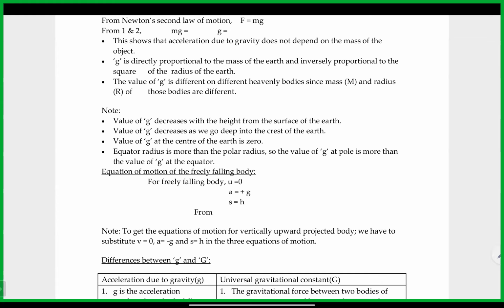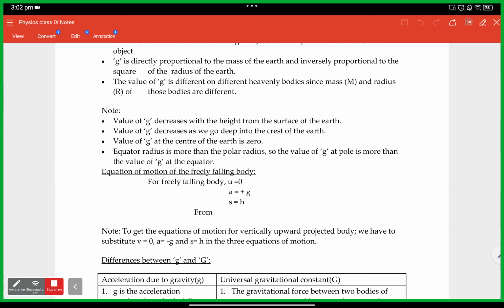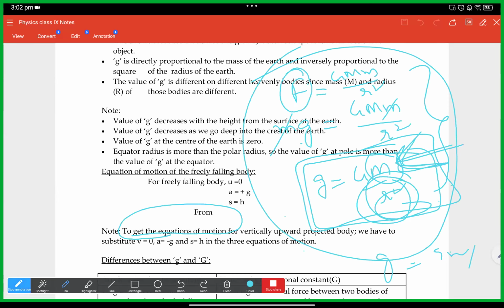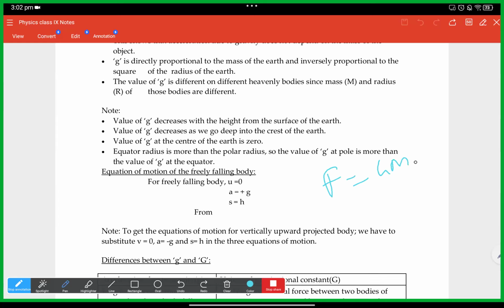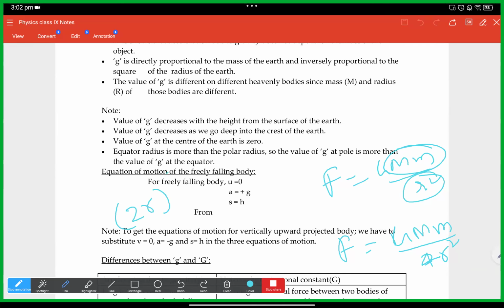Let us take the original equation F is equal to G M1 M2 by R square. Suppose both masses are the same. If the distance is doubled, we get G M m by 4R square, that is 2R whole square. Sir, but it will be 2R square, right? No, the distance R becomes 2R. Oh, okay, got it.